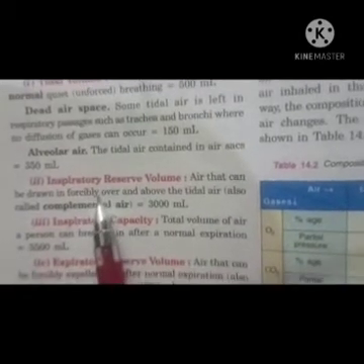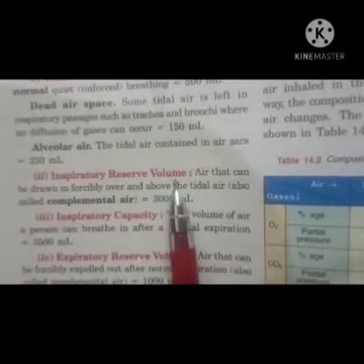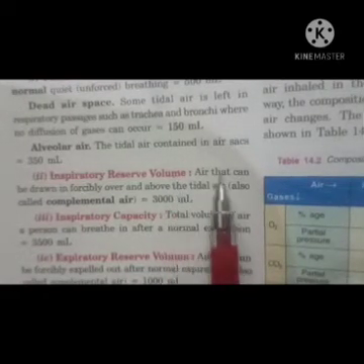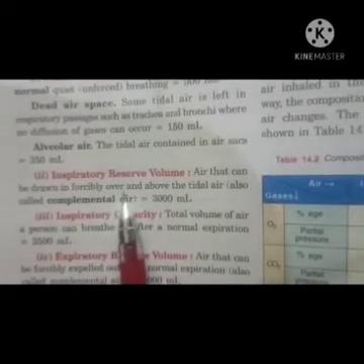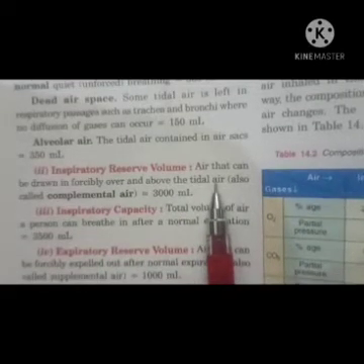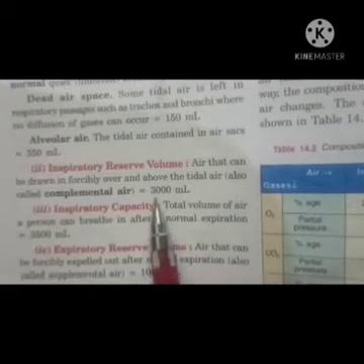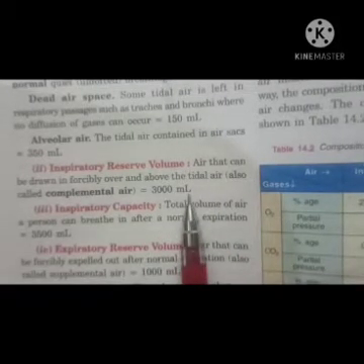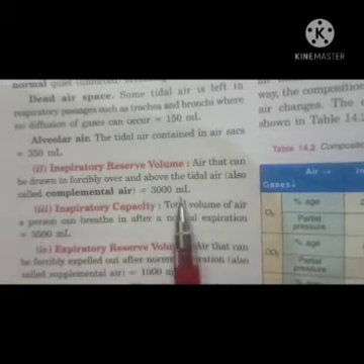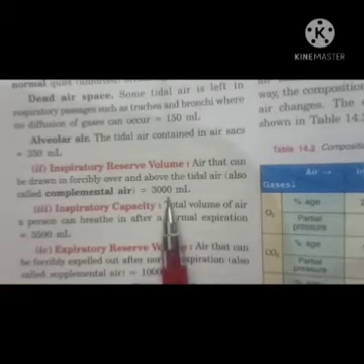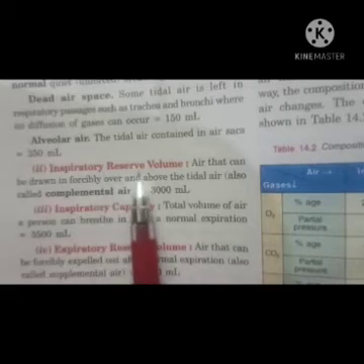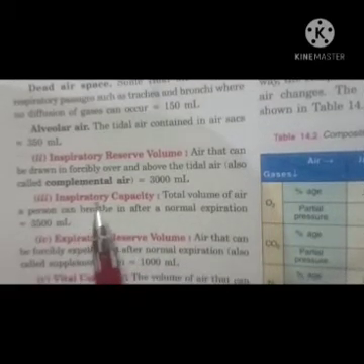Alright, now next is your inspiratory reserve volume. This is the volume of air that can be drawn in forcibly over and above the tidal air. Means when you forcibly breathe in, that air which can be drawn in forcibly above the tidal air, that is about 3000 ml, right? The volume of air which can be breathed in forcibly is called inspiratory reserve volume.